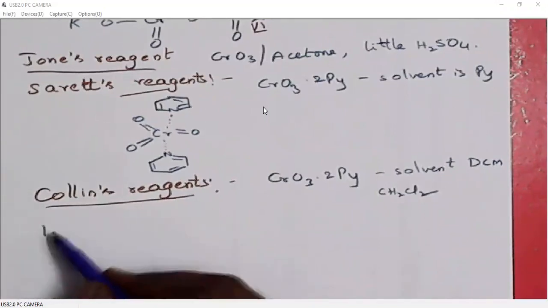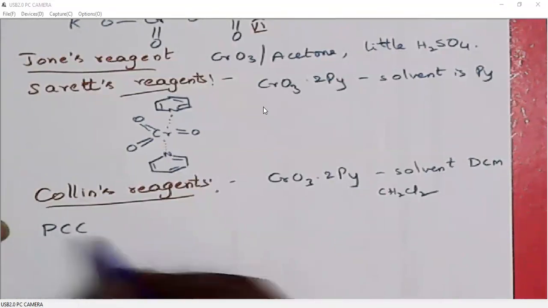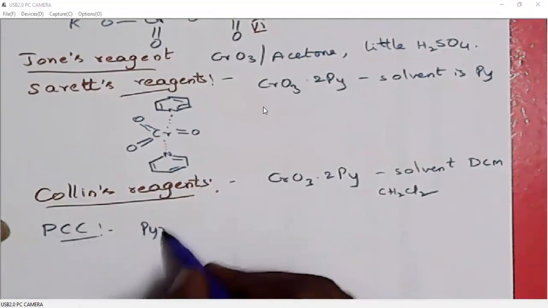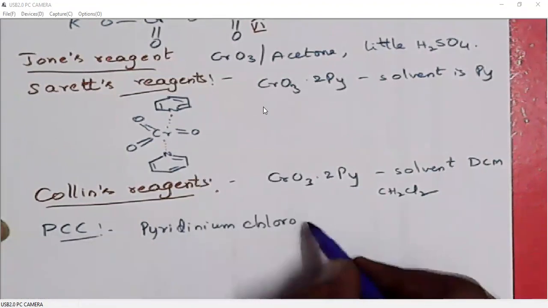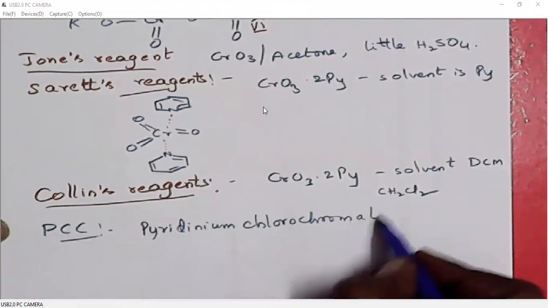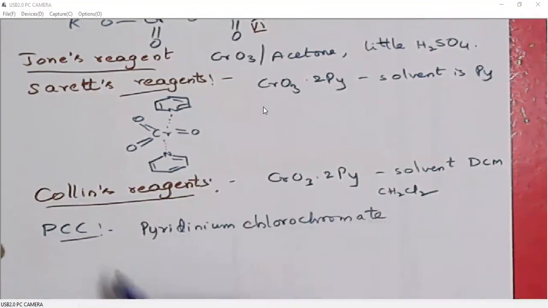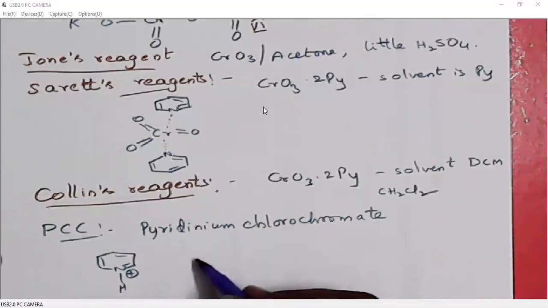Next, PCC. What is PCC? Pyridinium chlorochromate. What is pyridinium? If we add an H plus on pyridine, it becomes pyridinium ion. So this is pyridinium chlorochromate.